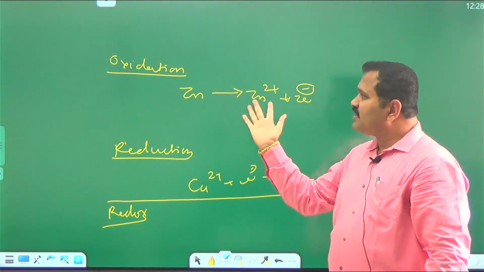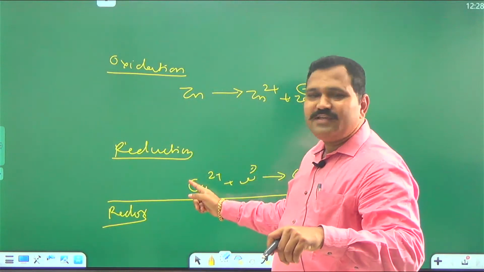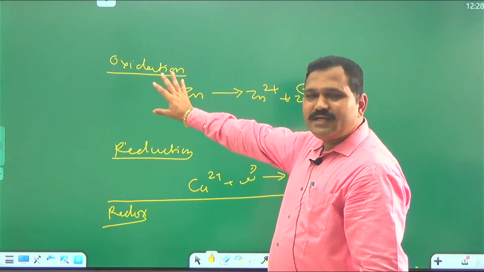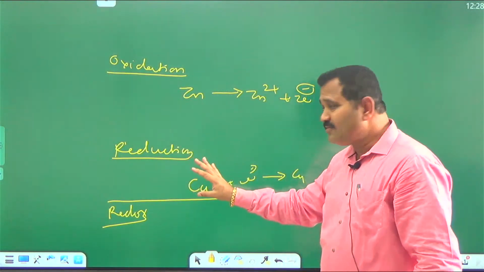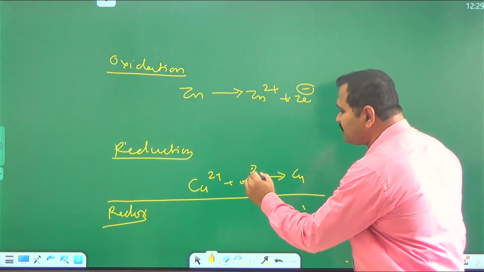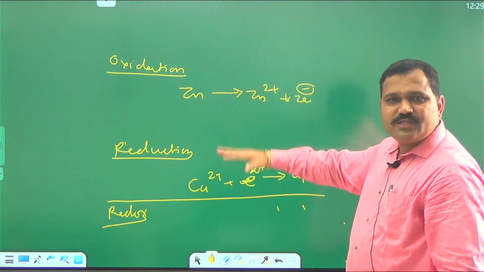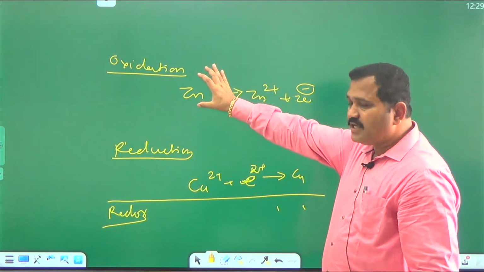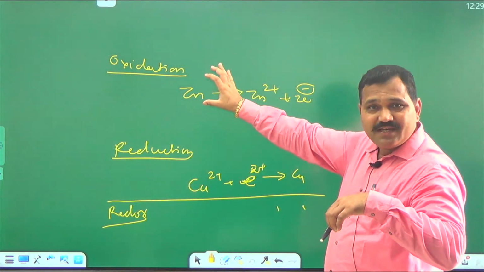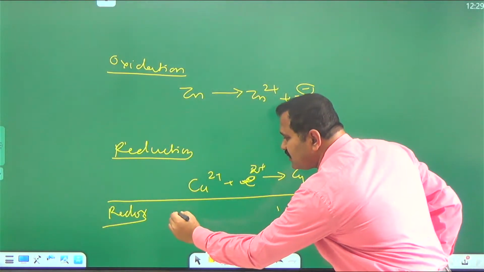There is a loss of electron called oxidation, but when does loss of electron take place? When any other substance is ready to accept that electron. When and only when there is a loss of electron, there is an acceptance of electron. This copper 2+ ion accepts 2 electrons and forms copper. If we combine these two reactions, they are called the oxidation half cell and the reduction half cell. These two reactions are combined together.